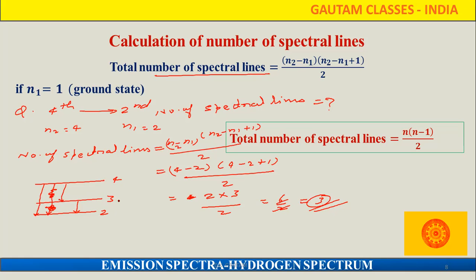Sometimes they do not mention second to third, third to second. They mention that the electron jumps from a higher energy state to the ground state.